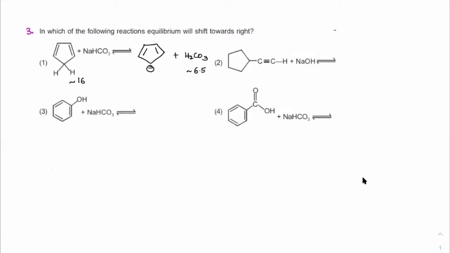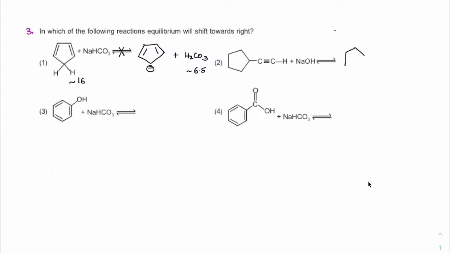So where does the pK go from, less to more? Did it go left hand side or right hand side here? Left hand side, so the right hand side is not feasible here. Correct.